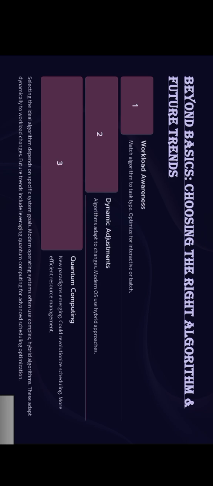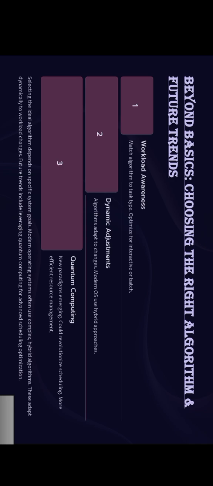When it comes to choosing the right algorithm, each one of them has its own advantages as well as disadvantages. So while choosing the right algorithm, it mainly depends on what we are actually going to perform. The algorithms mainly depend on specific system goals.